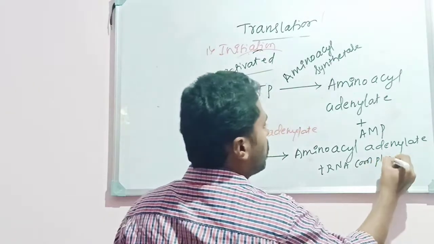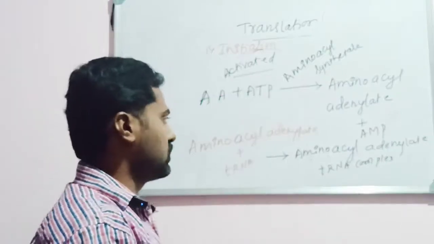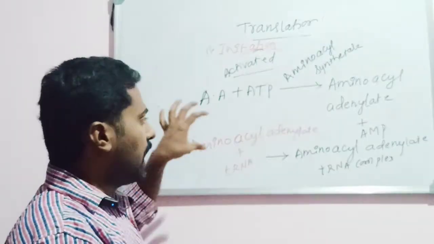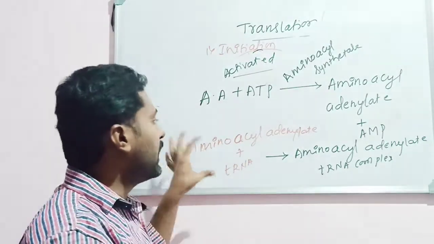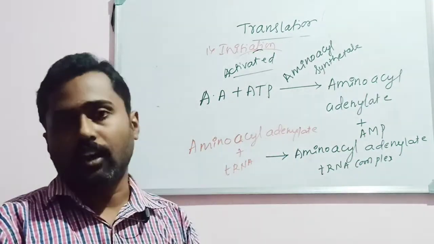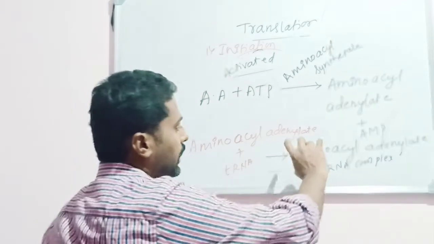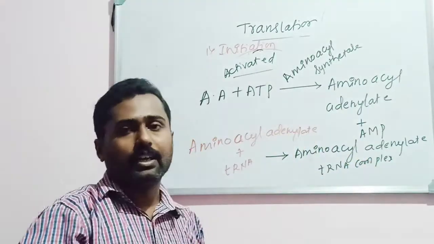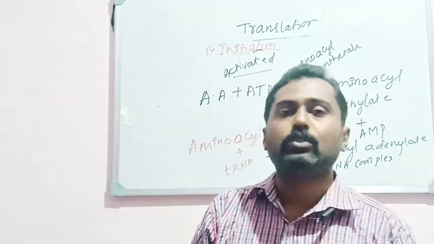Amino acyl adenylate tRNA complex. So the activated amino acid binds with the tRNA, and that forms the amino acyl adenylate tRNA complex. Okay, so now an amino acid has been bound with the tRNA.